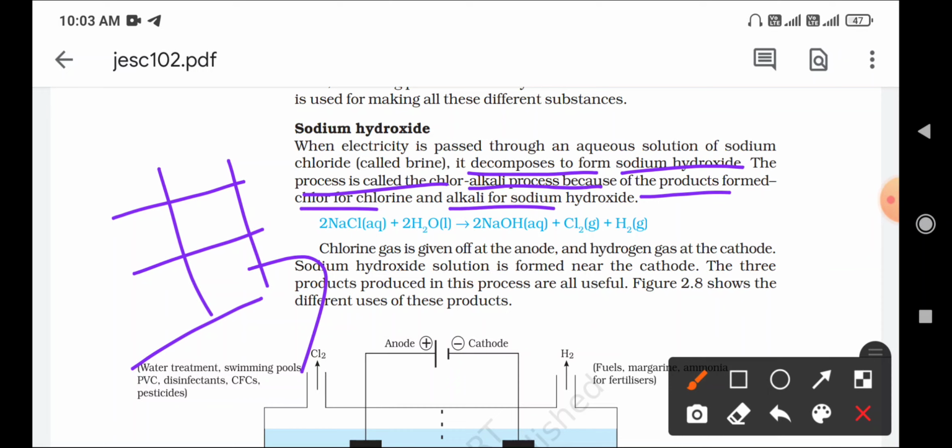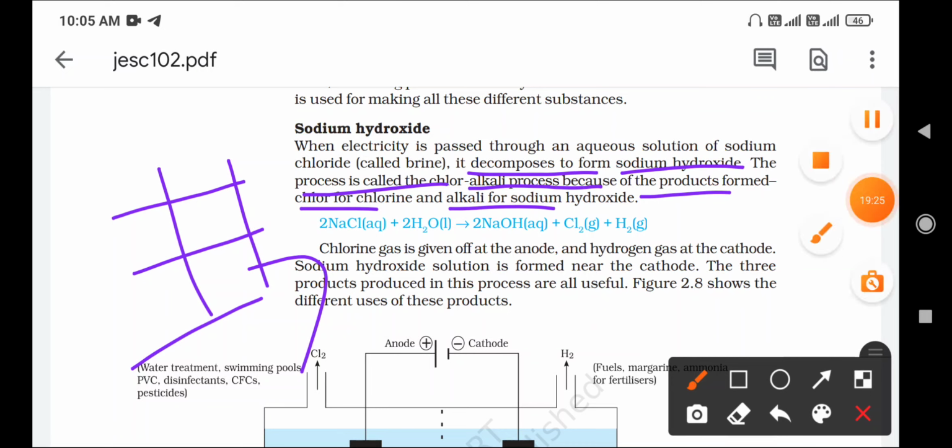Chlor for chlorine, and sodium hydroxide is an alkali. You already know that a base dissolved in water is called an alkali. So chlor for chlorine and alkali for sodium hydroxide, that is why it is called the chloralkali process. Why is it named the chloralkali process? Due to the formation of chlorine for chlor and sodium hydroxide for alkali. This is called the chloralkali process.